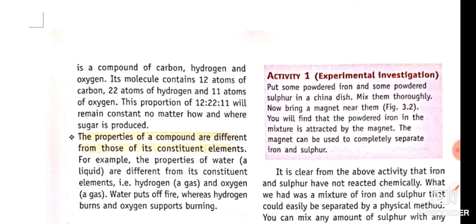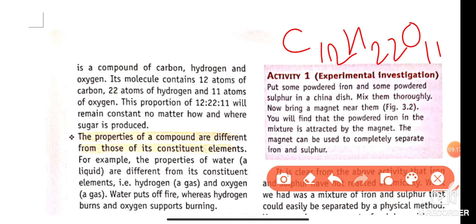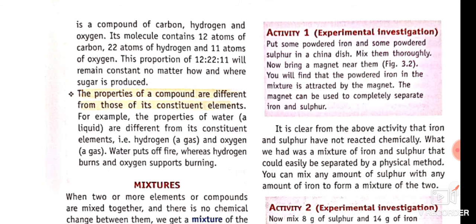12, 22, 11. The formula of house sugar is C12H22O11. That ratio is 12:22:11. The properties of the compound are different from those of its constituent elements.